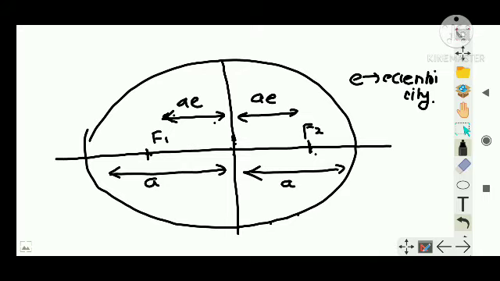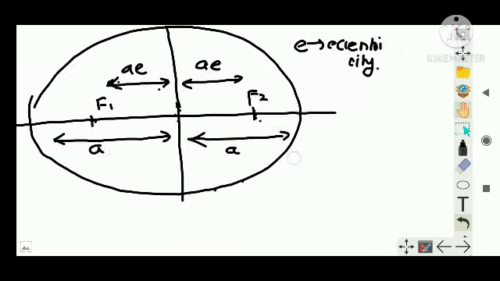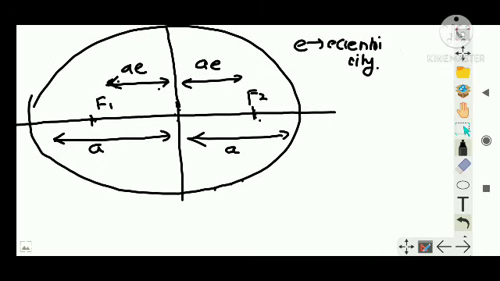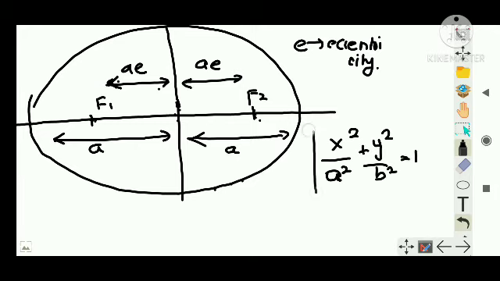Now in mathematics, later on you will learn that just like the equation of a straight line, there is an equation for an ellipse, that is x squared by a squared plus y squared by b squared is equal to 1. This is the equation of an ellipse.